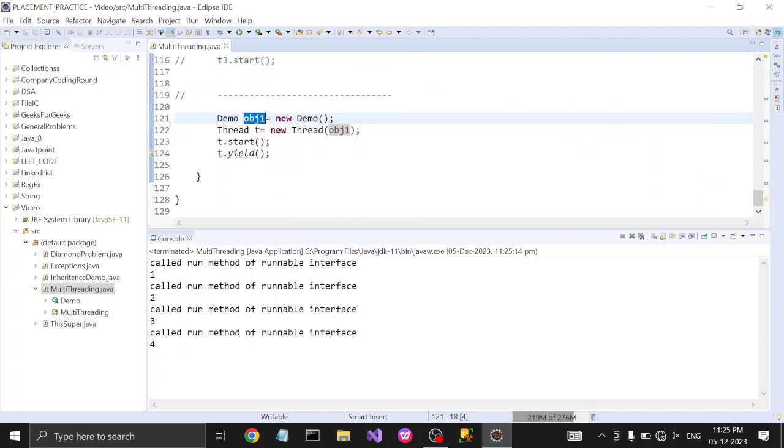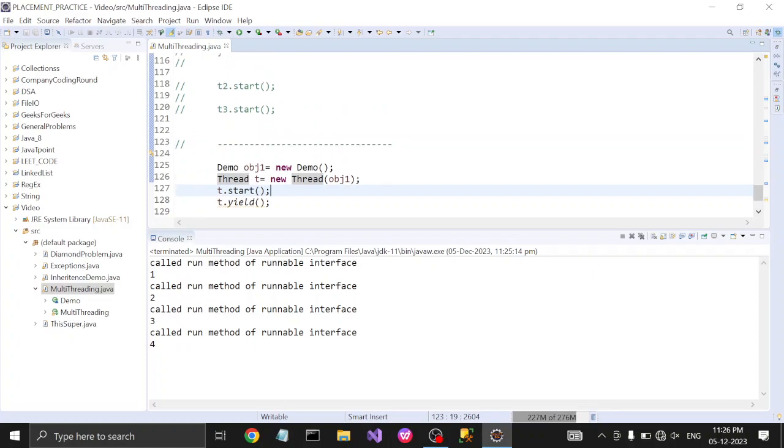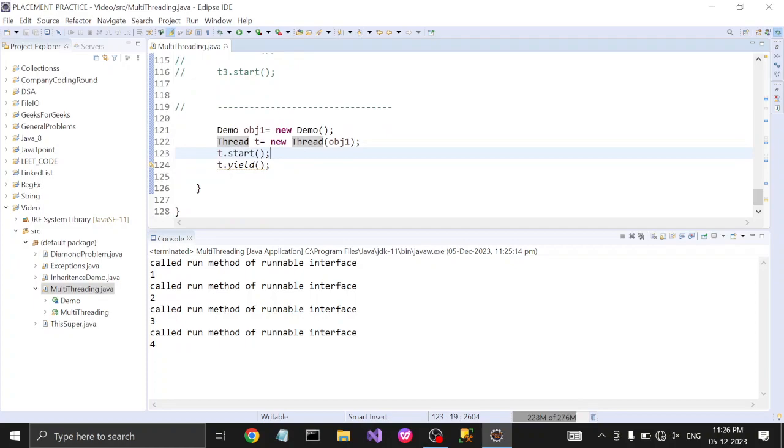Then we have to create the object of the Thread class, and into it we have to pass the object of our class, so that it can call the run method. If I am not doing this, then we can see what will happen.